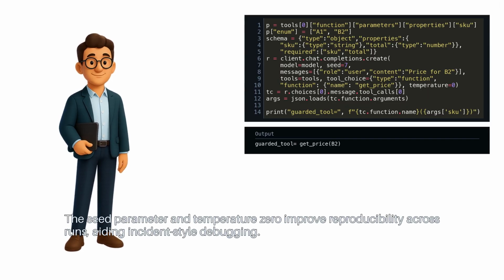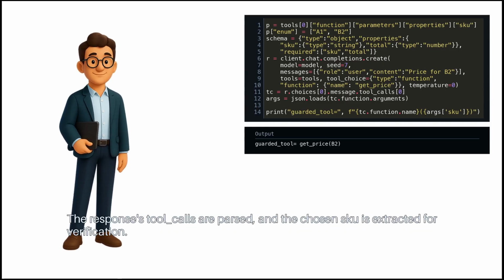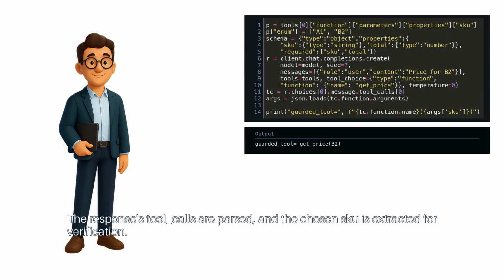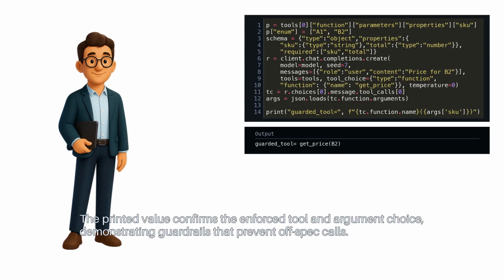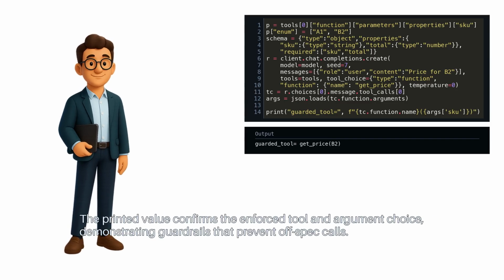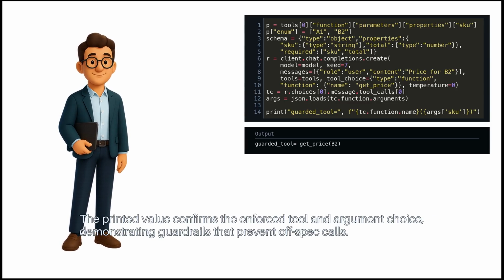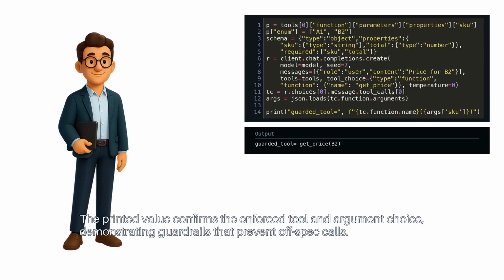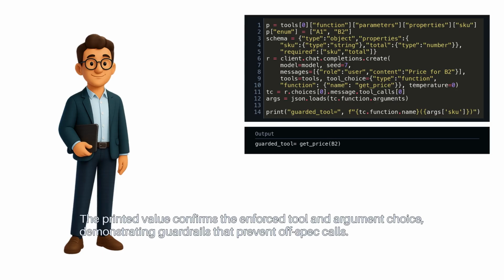The seed parameter and temperature 0 improve reproducibility across runs, aiding incident-style debugging. The response's tool calls are parsed, and the chosen SKU is extracted for verification. The printed value confirms the enforced tool and argument choice, demonstrating guardrails that prevent off-spec calls.